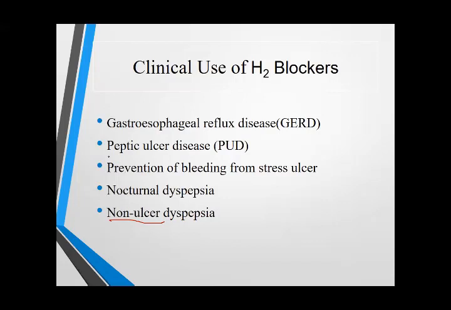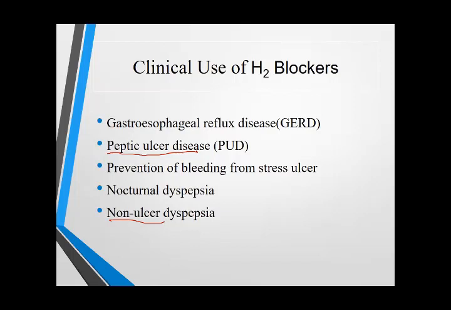One thing you have to remember is that it can be used in peptic ulcers that are not caused by H. pylori. If the ulcer is caused by H. pylori, then the main treatment is a proton pump inhibitor. It is not very effective in H. pylori induced ulcer. Second, it is also not very effective if the ulcer is caused by acid and the patient continues taking acid. If the ulcer is caused by acid and the patient stops acid after developing the ulcer, then an H2 receptor antagonist can be used.